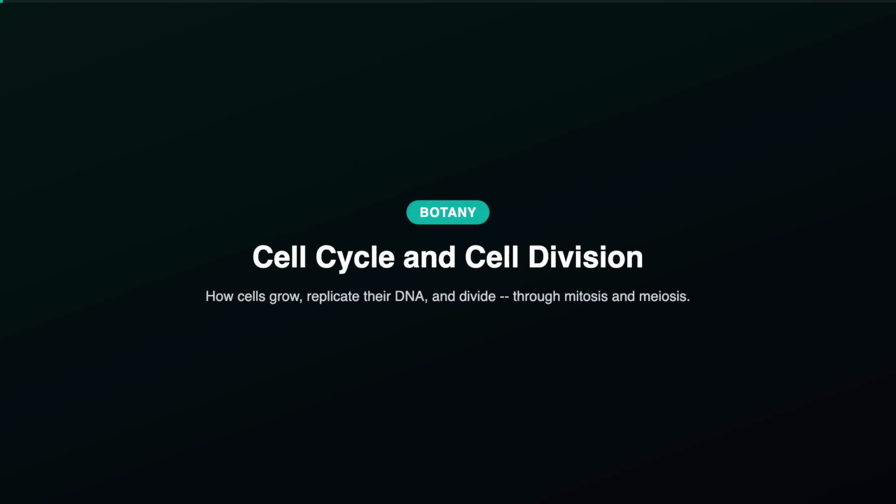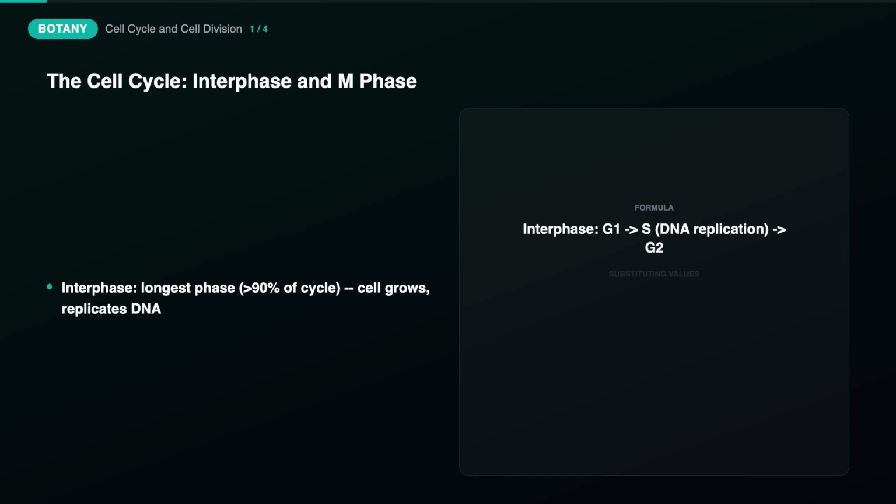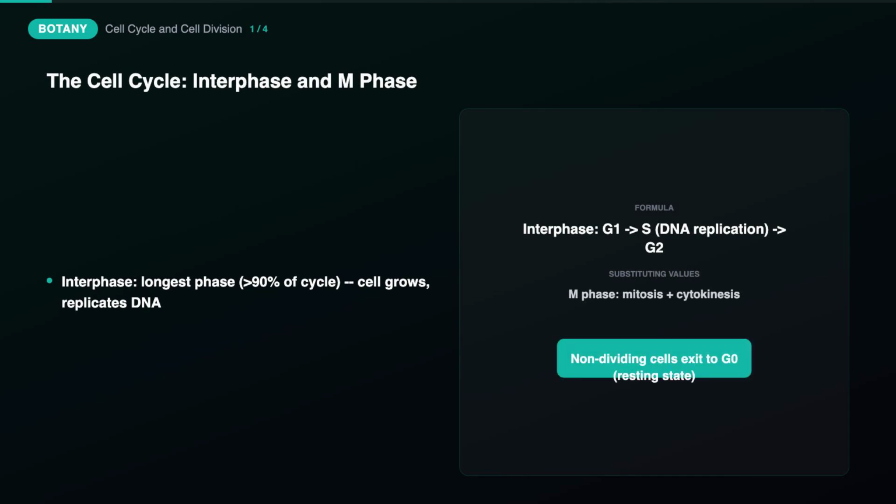The cell cycle and cell division explains the orderly sequence of events by which a cell grows, copies its DNA, and divides into daughter cells. We'll cover the phases of the cell cycle, the stages of mitosis, and how meiosis differs. Let's begin. The cell cycle is the ordered series of events a cell goes through between one division and the next, and it has two main phases.